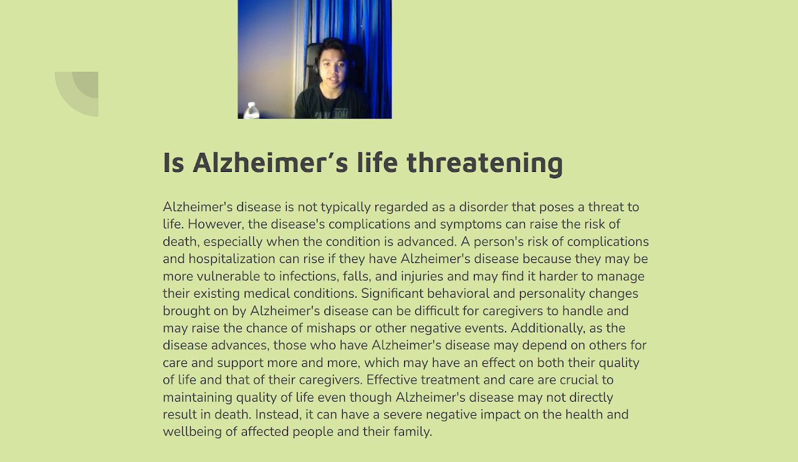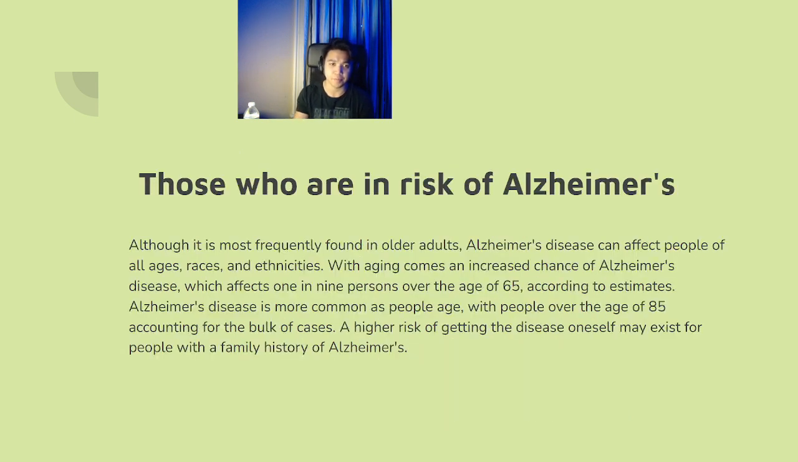Additionally, as the disease advances, those who have Alzheimer's disease may depend on others for care and support more and more, which may have an effect on both their quality of life and that of their caregivers. Effective treatment and care are crucial to maintaining quality of life, even though Alzheimer's disease may not directly result in death. Instead, it can have a severe negative impact on the health and well-being of affected people and their family.